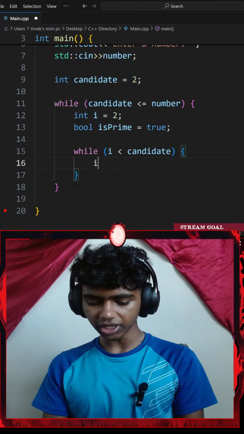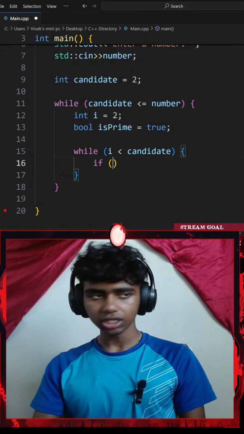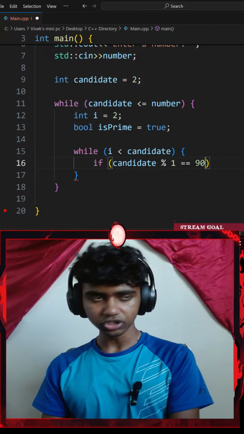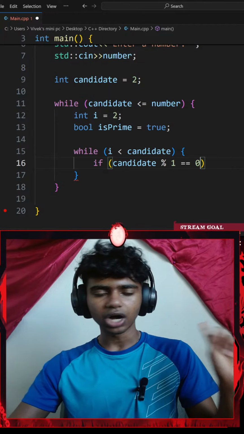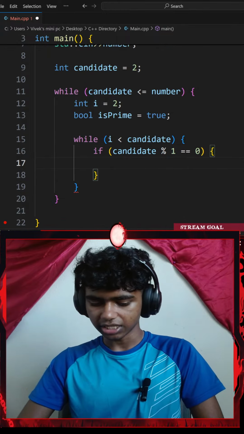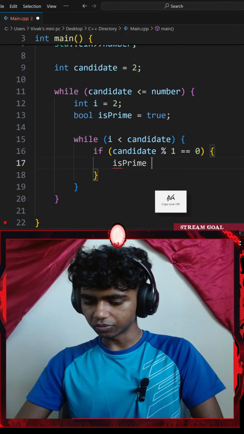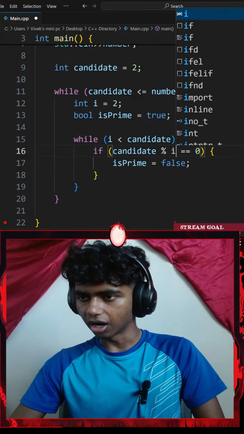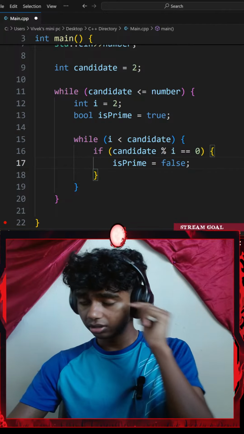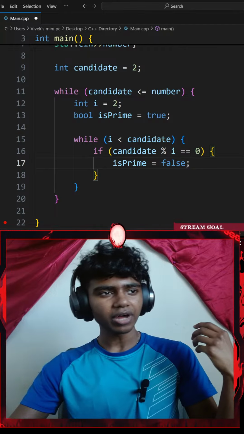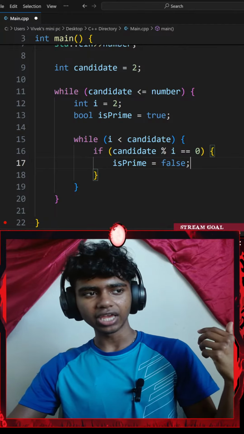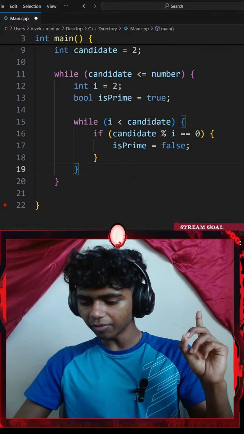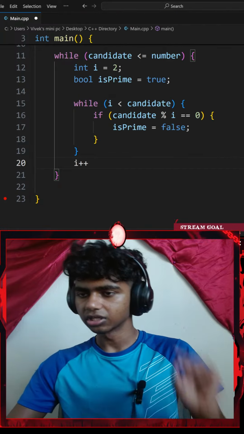So I'll go with the if statement, a pair of parentheses. So if my candidate variable modulus 1 equals 0, there we go. I'll go with a pair of curly braces and set my is_prime variable to be equal to false. Okay, so if my number, this is going to honestly be I, there we go. Okay, and then outside of my inner while loop, I increment. So outside my inner while loop, I'll go with I plus plus.